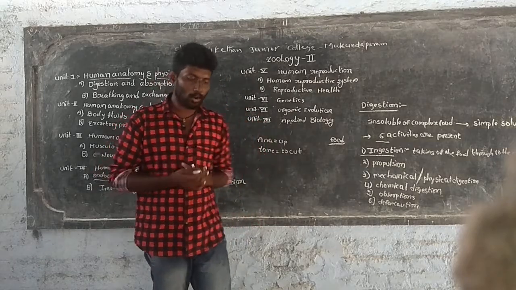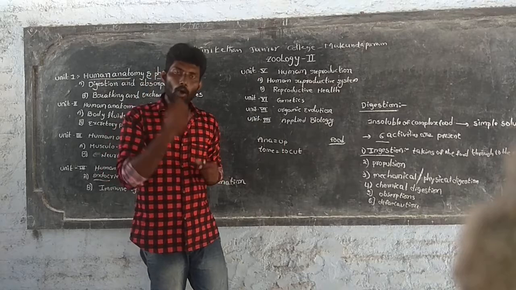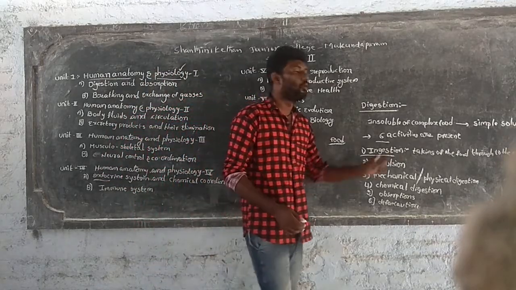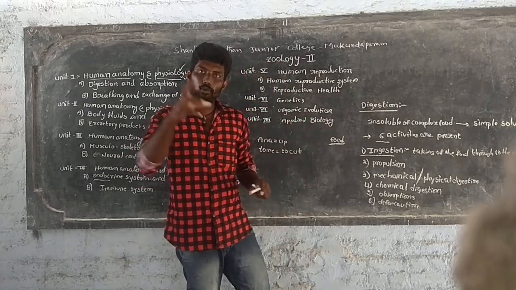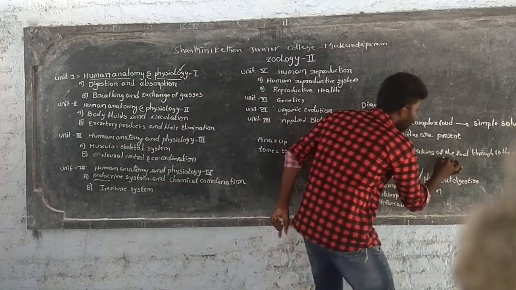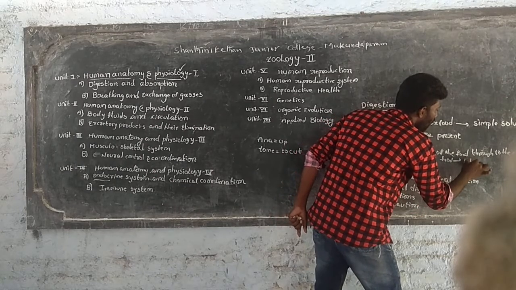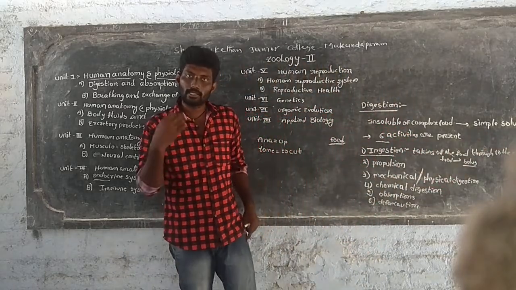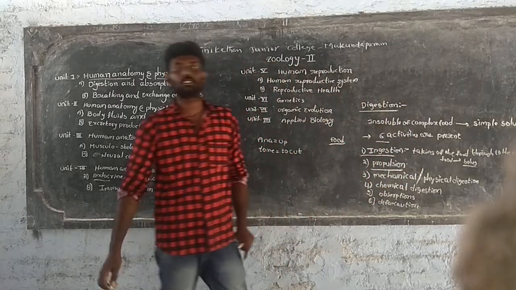In this ingestion process, mainly the teeth, mouth and saliva play a major role because the food is formed into a bolus. Formation of the bolus. And the second activity is propulsion.